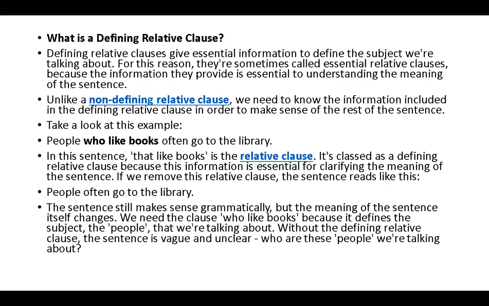The sentence still makes sense grammatically, but the meaning of the sentence itself changed. We need the clause who like books because it defines the subject, the people that we're talking about. Without the defining relative clause, the sentence is vague and unclear. Who are these people we're talking about?